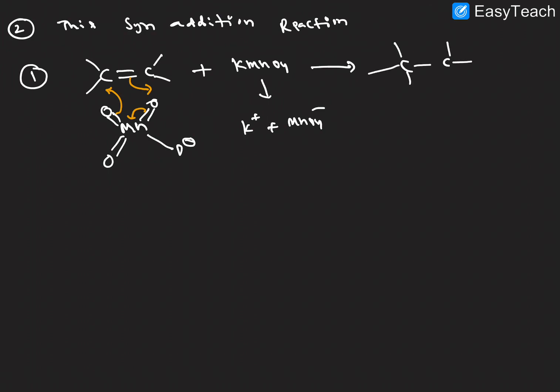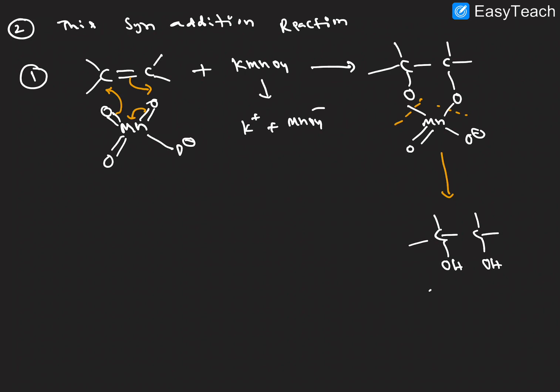So the product is formed here, with Mn double bond O. Then the bond breaks, and OH and OH is forming, right?